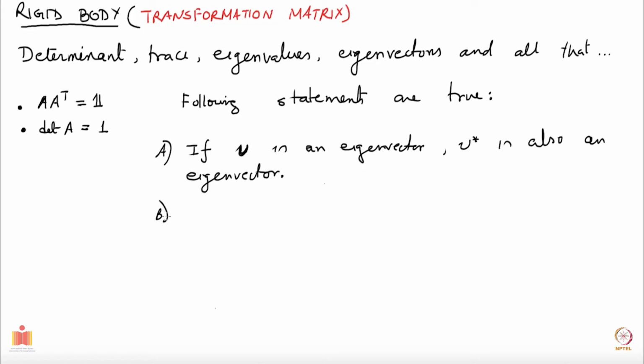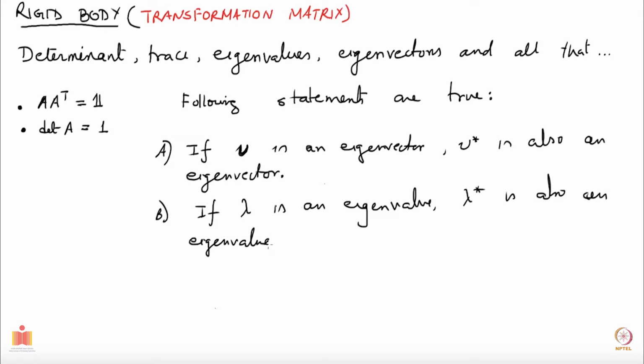Claim number 2 is, if lambda is an eigenvalue, then lambda star is also an eigenvalue. In fact, what is true is that if lambda corresponds to V, then lambda star corresponds to V star.